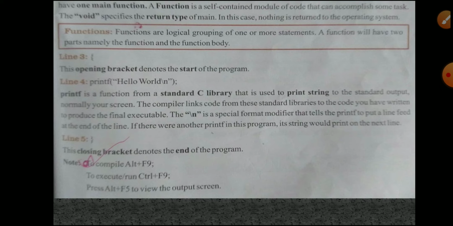Then after compilation only we execute or run the program. That shortcut is Control plus F9. Compile, Alt plus F9; execution or run, Control plus F9. Next, press Alt plus F5 to view the output screen. Alt plus F5 is used only to view our output screen. These shortcuts are all very important.